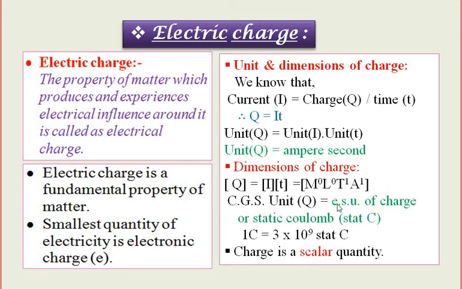The CGS unit of charge is the electrostatic unit of charge or stat coulomb, simply stat C. And 1 coulomb is equal to 3 into 10 raised to 9 stat C. Here charge is a scalar quantity, meaning the charge has no direction.